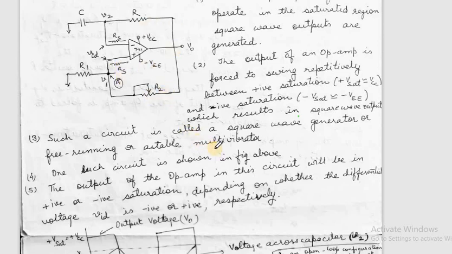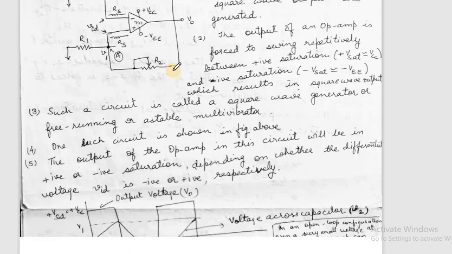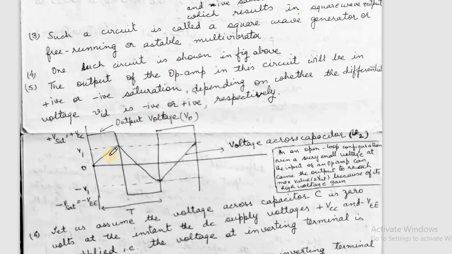Here the output of the op-amp will be in positive or negative saturation depending on whether the differential voltage VID is positive or negative. So if VID is positive, then we'll get a positive pulse, and if VID is negative, we'll get a negative pulse or zero state, low state. So this is the basic free running multivibrator made through IC. This is the output of such a circuit.